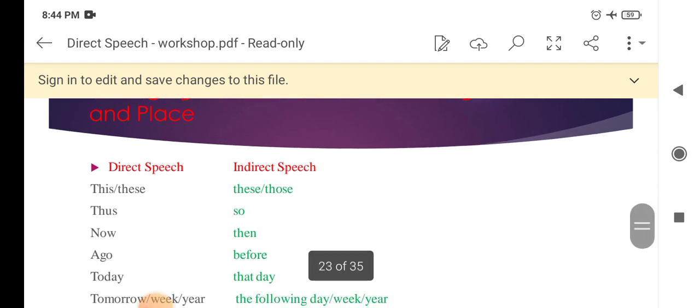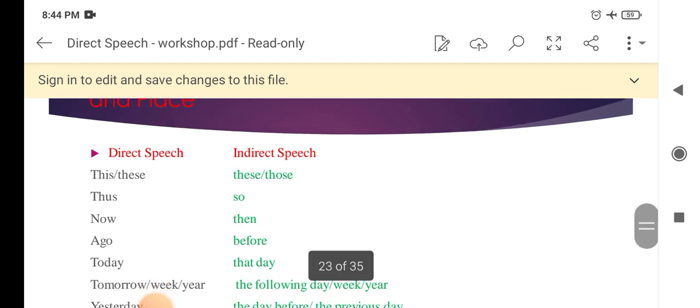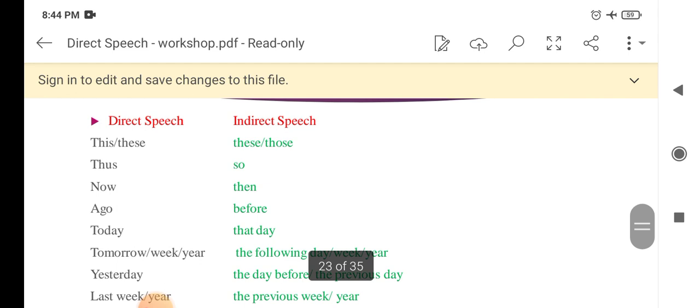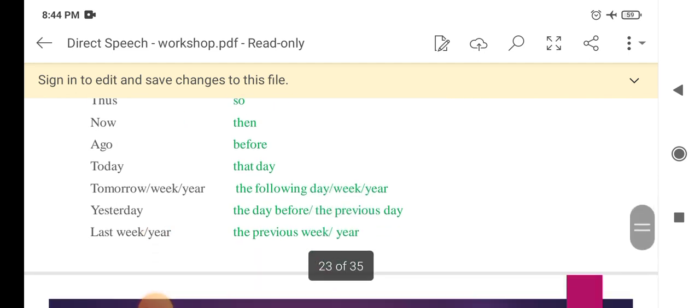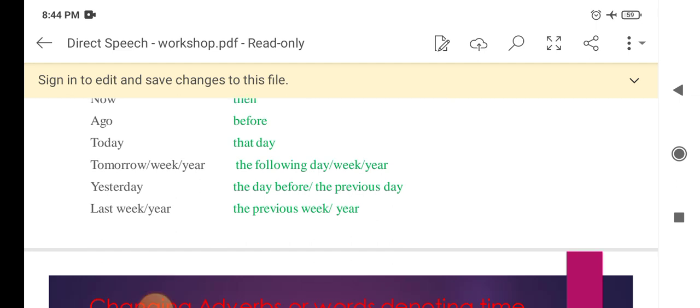This is changed into that. These is changed into those. Thus is changed into so. Now is changed into then. Ago is changed into before. Today is changed into that day. Tomorrow is changed into the following day. Yesterday is changed into the day before. Last week is changed into the previous week.